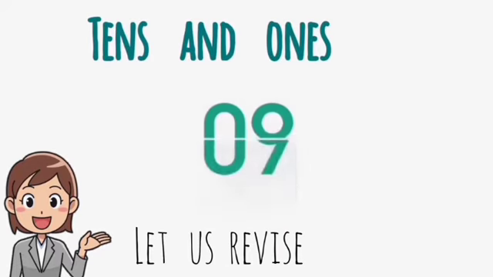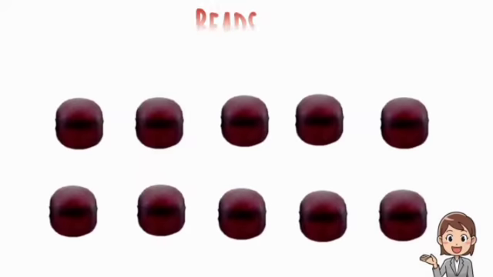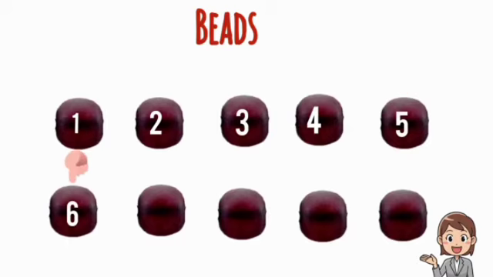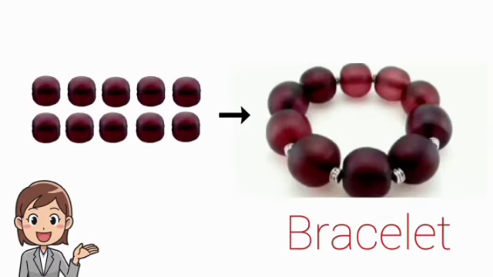Students, let us revise tens and ones. I have here some beads. How many beads are there? Come on, students. Let us count and find. 1, 2, 3, 4, 5, 6, 7, 8, 9, 10. Yes, there are 10 beads. What we have to do with these beautiful 10 beads? Let us make one bracelet with these 10 beads. Yes, we have one bracelet.